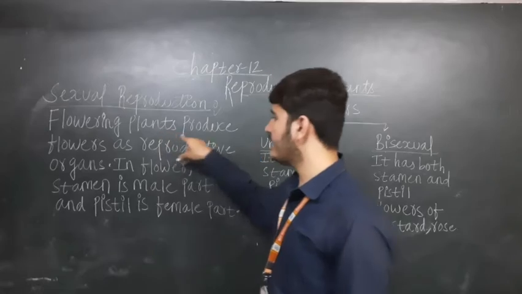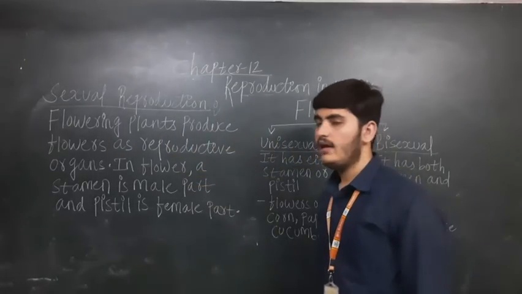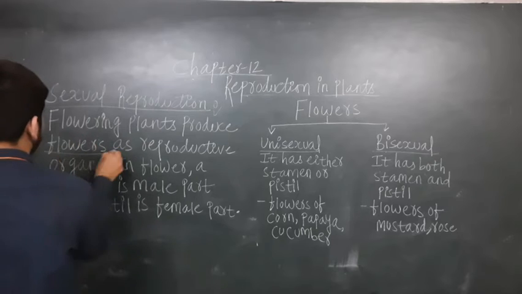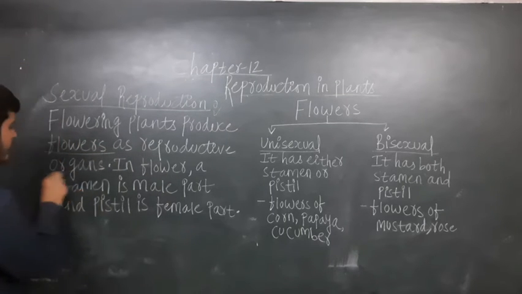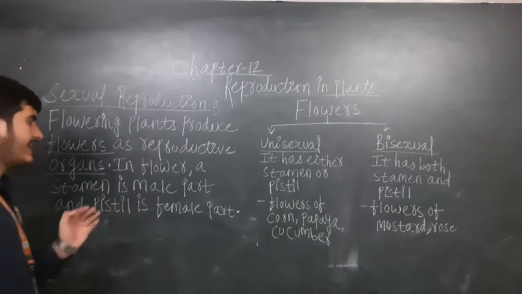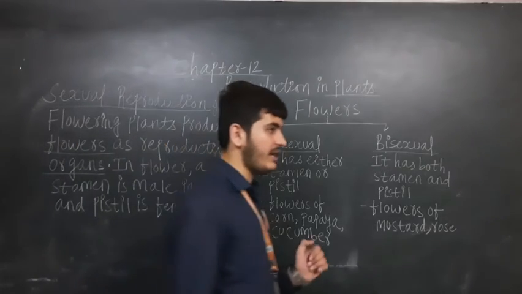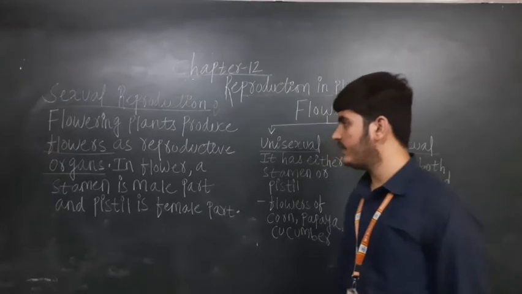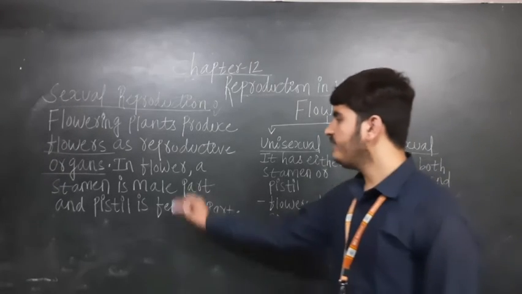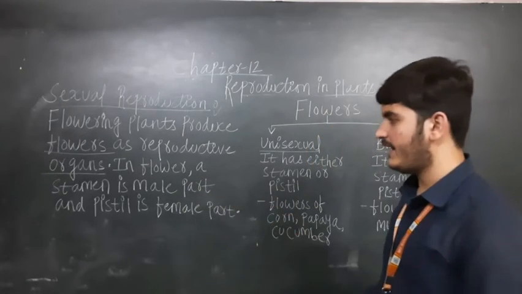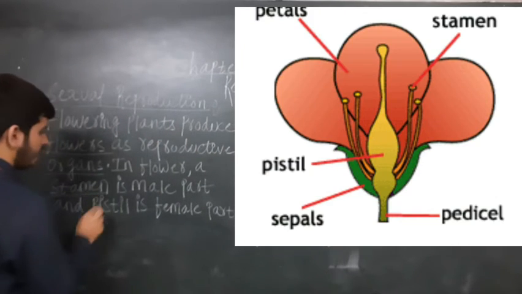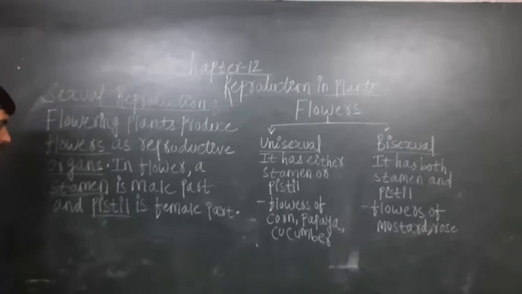So flowering plants produce flowers. Means the flowering plants, what do they produce? They produce flowers as reproductive organs. So flower is known as the reproductive organ of a plant. In a flower, a stamen is a male part.